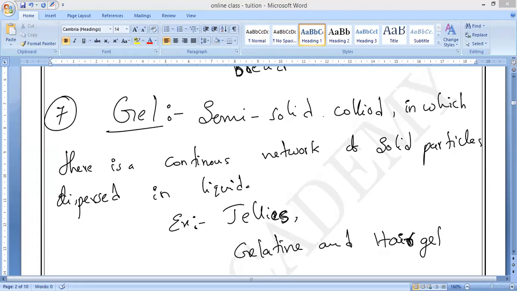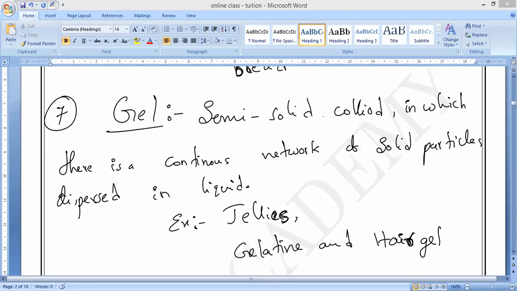All of you, make one tabular column. That is the most important for MCQ questions in your future also. This is the most important concept where you can learn MCQs nicely. In the exam they may ask you to give an example of dispersed phase and dispersed medium of gas and solid. Can you give an example? Gas and solid.